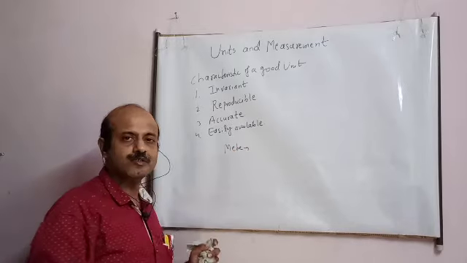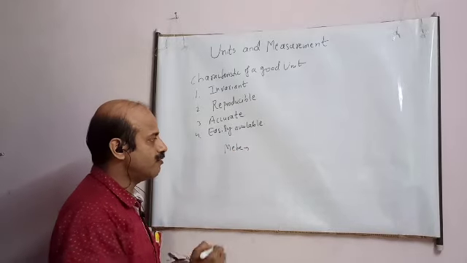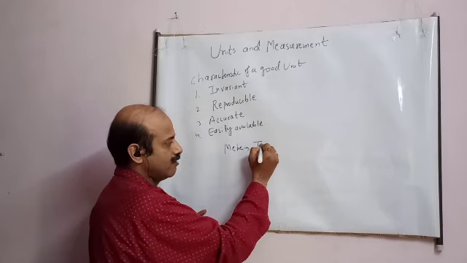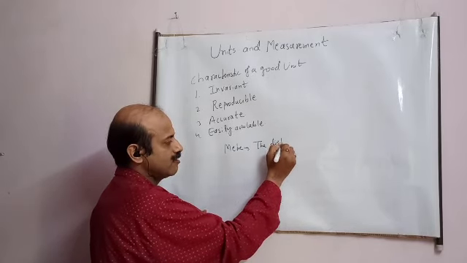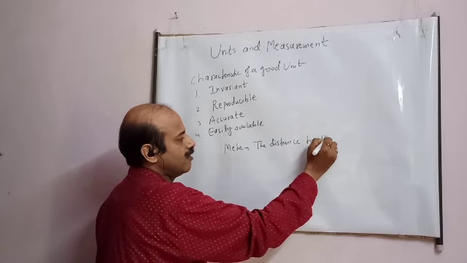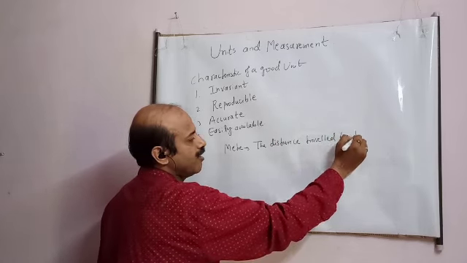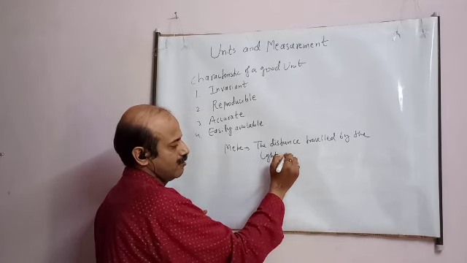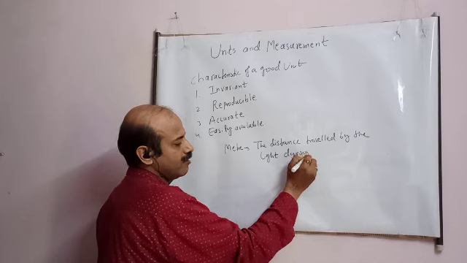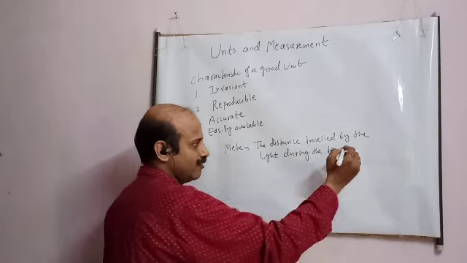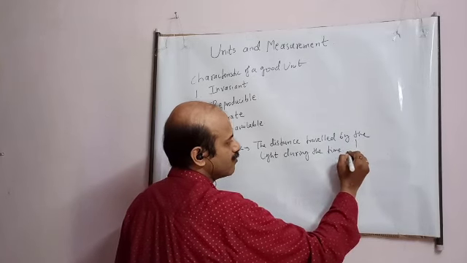How this unit was chosen, student. This 1 meter was measured by the method of distance travelled by light. The distance travelled by the light during the time 1 upon